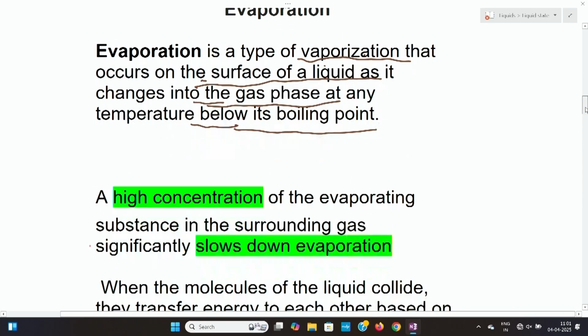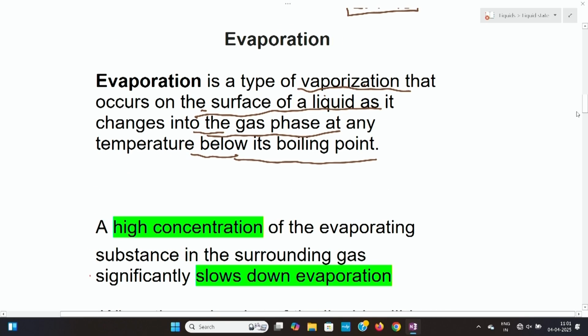Suppose one liquid, that is ethanol. If ethanol is evaporating, and the room has a high concentration of the smell of ethanol, then the evaporation of the ethanol will be less, because the room is filled with the smell of ethanol.